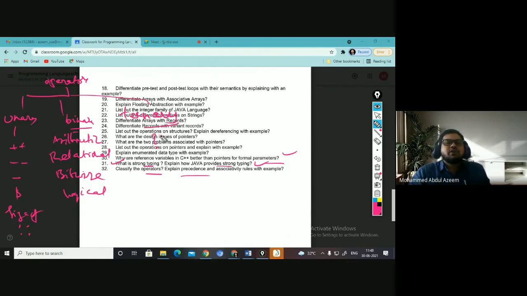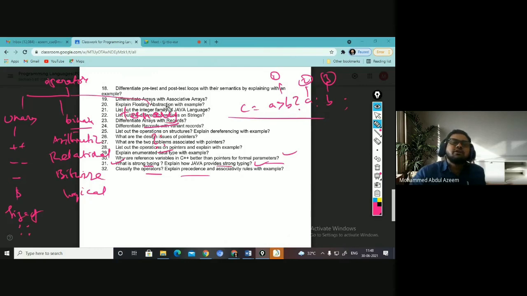Ternary is the question mark colon, which is the ternary operator, because you have three operands, right? For example, A greater than B, question mark, A colon B. So what do you mean by this? Basically, it is an interpretation of the if-else statement. If A greater than B is true, then A will be assigned to C. Otherwise, B will be assigned to C. So in this, you can see there are three operands. This is one operand, this is the second operand, and this is the third operand. Since you have three operands, you say it is a ternary operator.